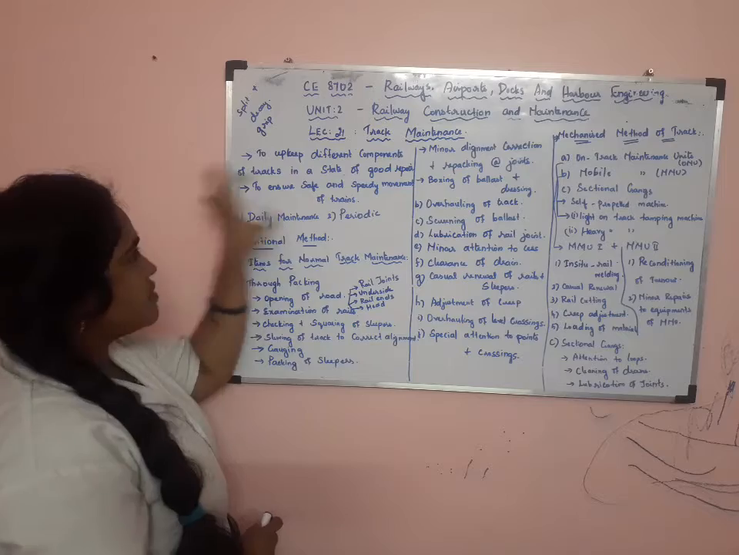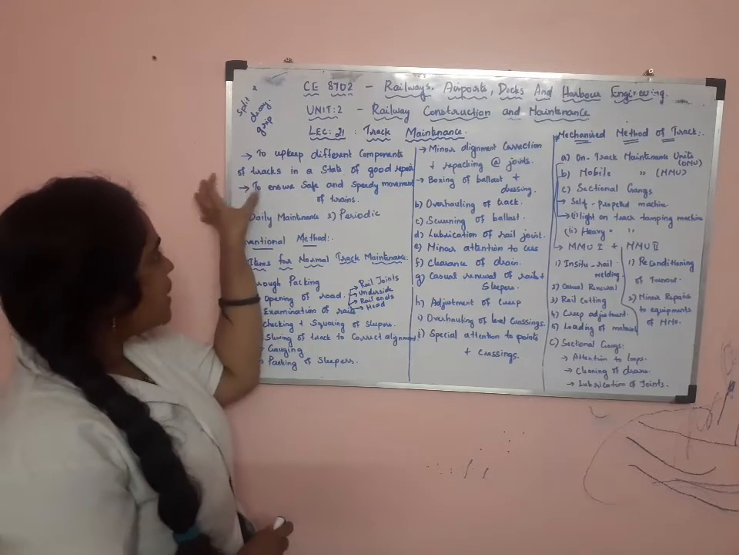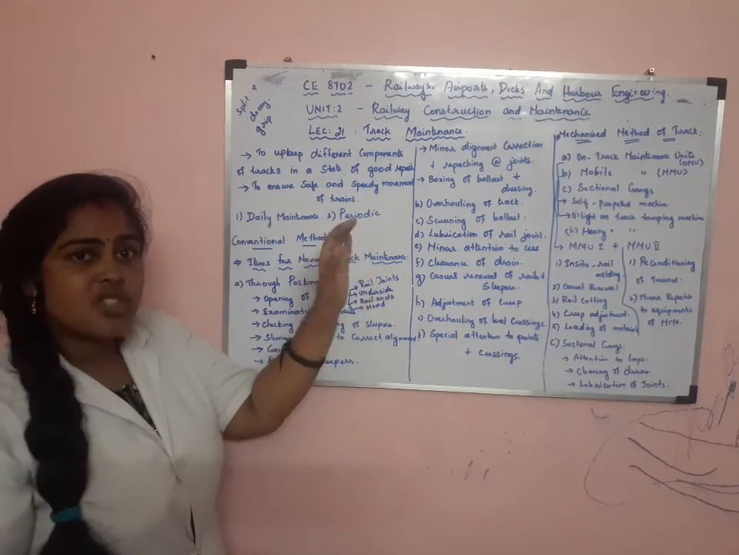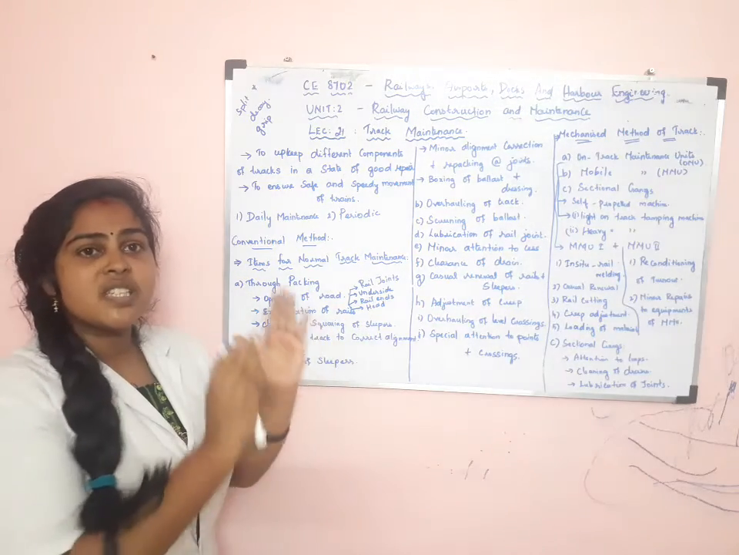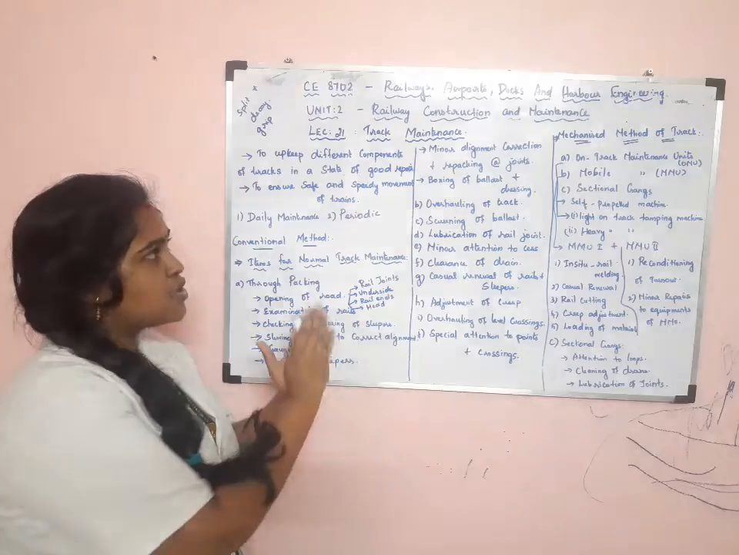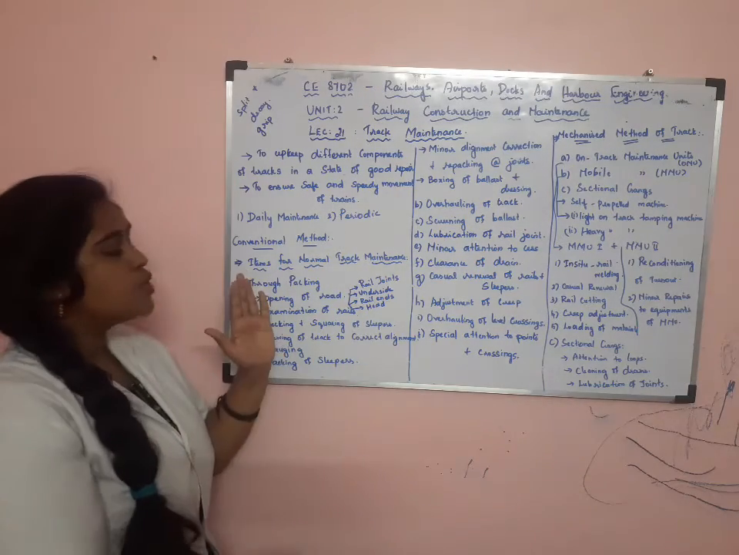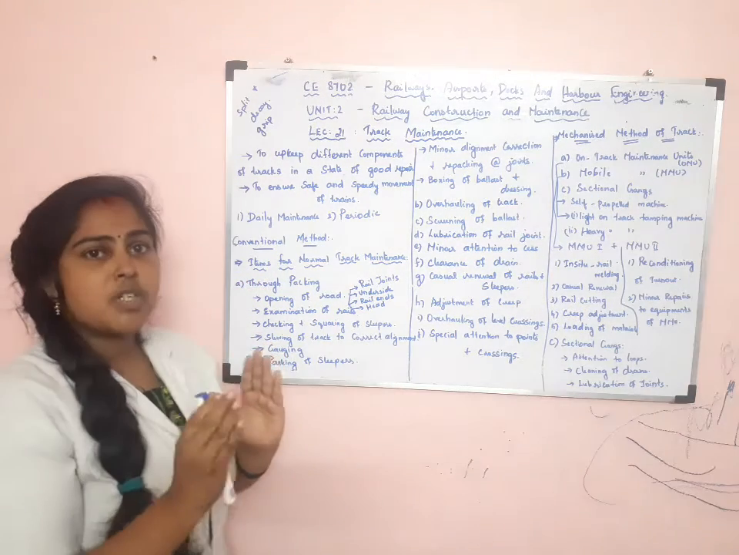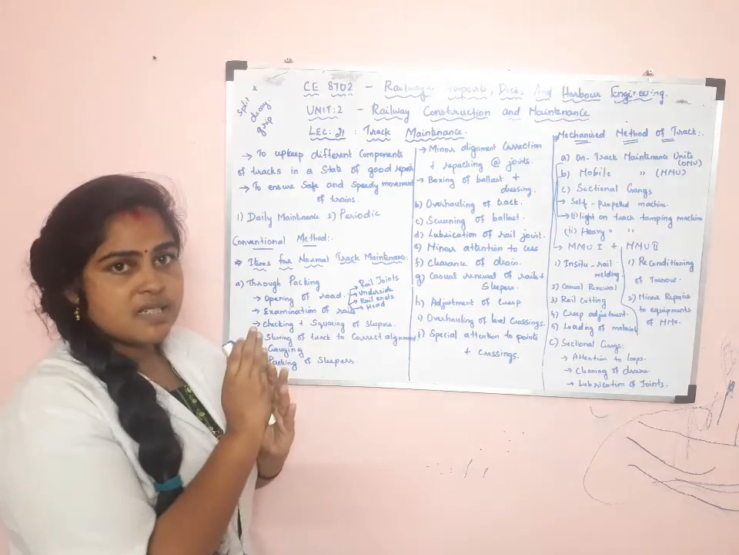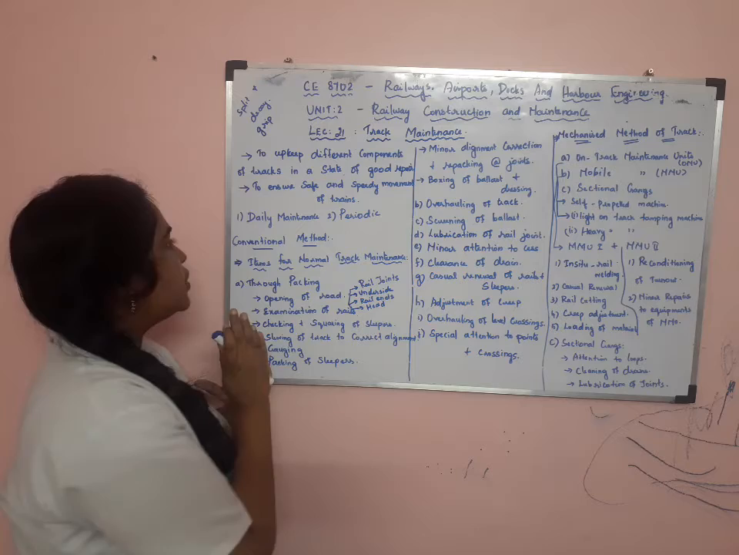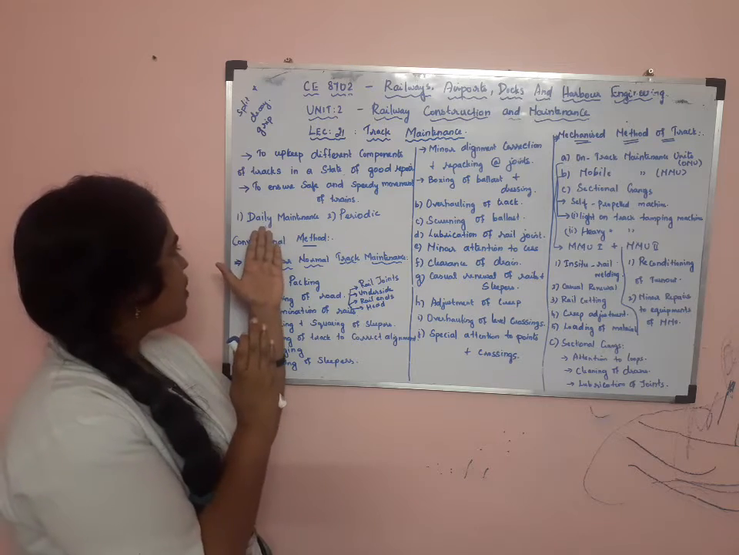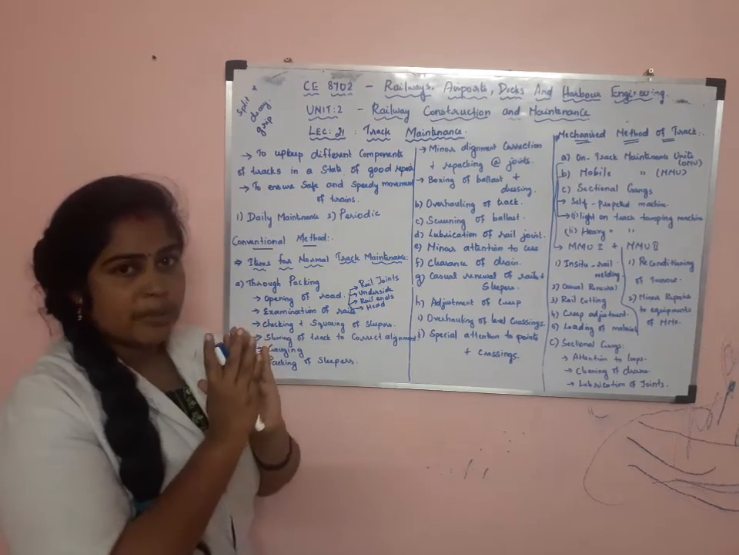Track maintenance is needed to upkeep different components of tracks in a state of good repair, that is, to keep all the components in good condition. We have to maintain the track to ensure safe and speedy movement of the trains. So the maintenance is divided into two types: daily maintenance and periodic maintenance.